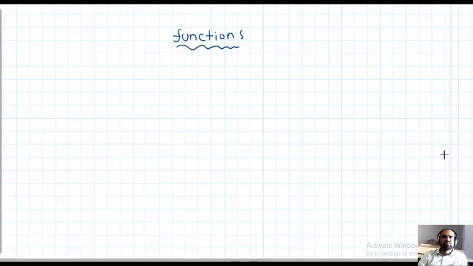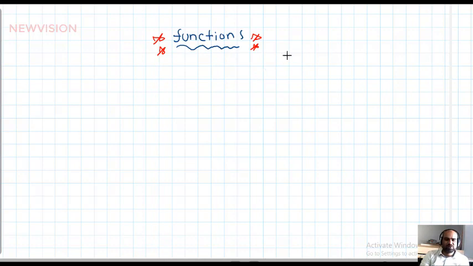Okay students, today I am going to start a new topic called functions, an important part for calculus. This topic is also important and difficult. Actually, a function is a special type of relation. A function is a special type of relation.